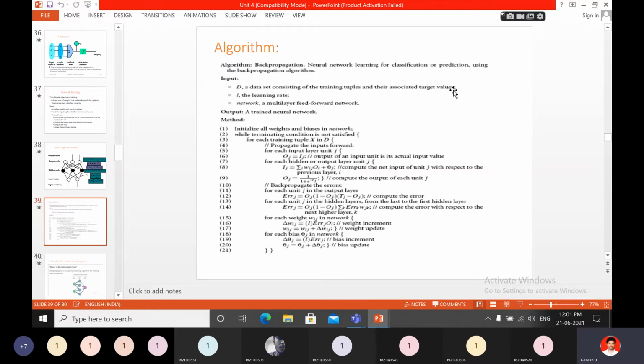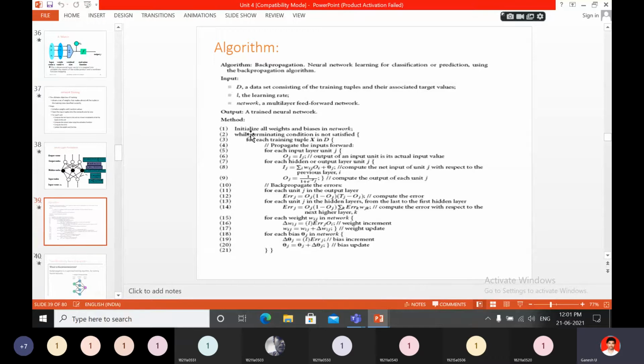Next, L, the learning rate, given as input. Next, a network, a multi-layer feed forward network, is also input. What is the output? A trained neural network is finally given as output.